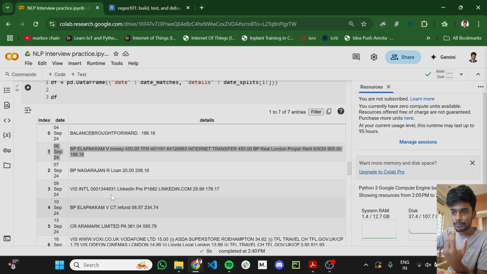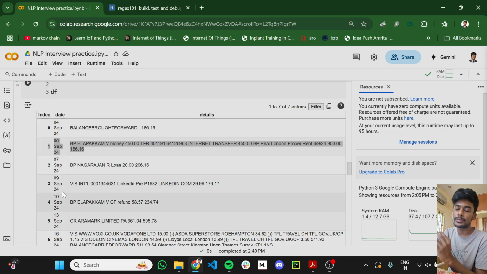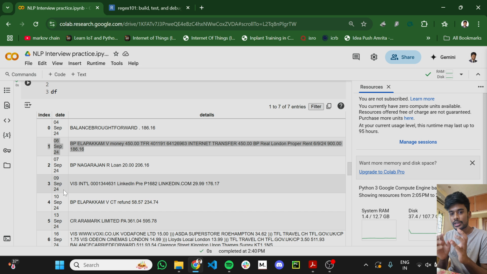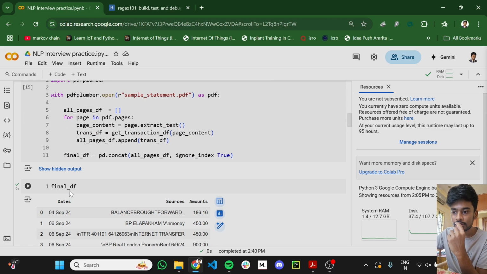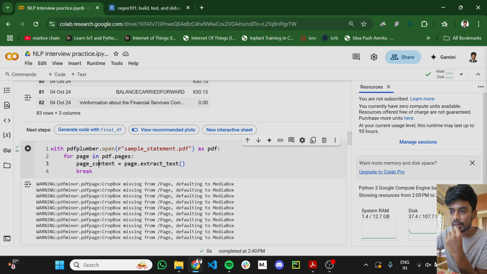To give a recap: first we are segregating the bank statement into date-wise text chunks, and then for each date we are finding the transaction amounts, then splitting it and finding the sources of it, and then we are going to combine everything into a proper data frame. These were all for demonstration purposes. Let me just erase all these things.